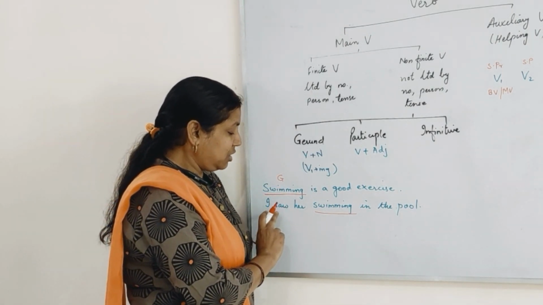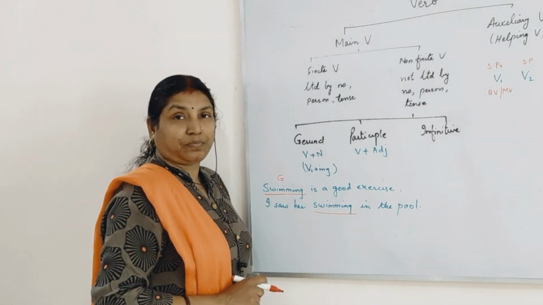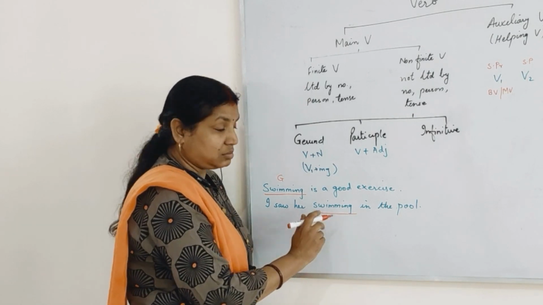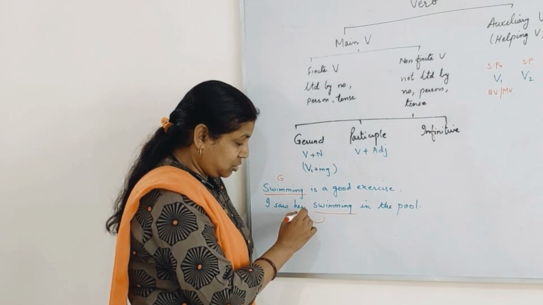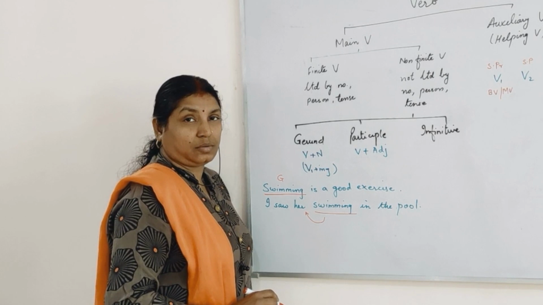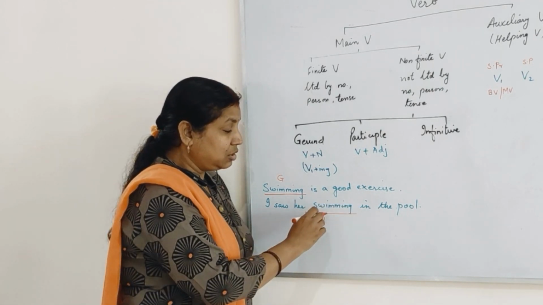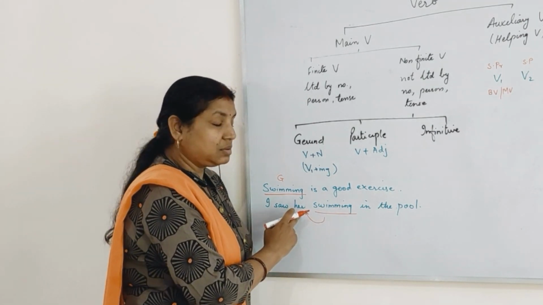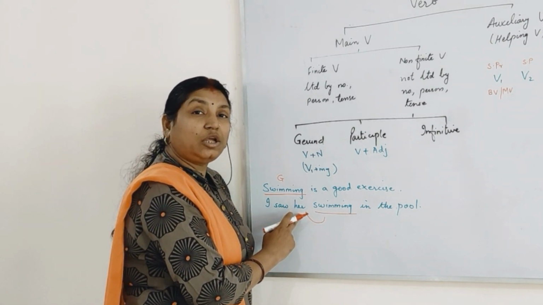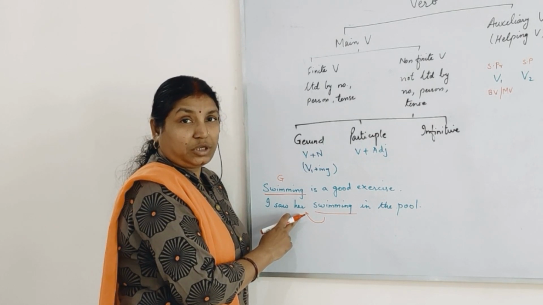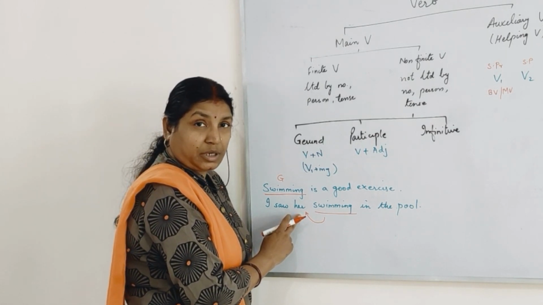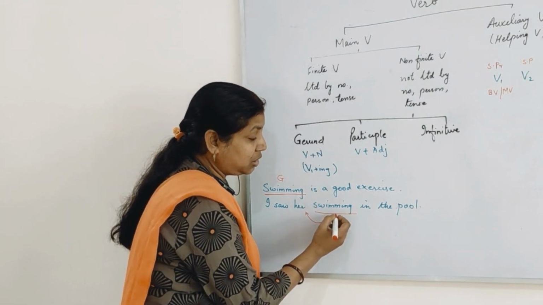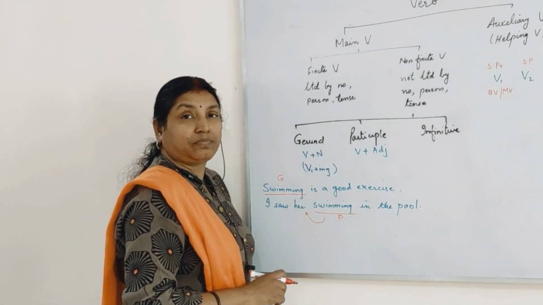Whereas if I say, I saw her swimming in the pool. Who was swimming in the pool? This lady or this girl. Here also you can see ing forms are there, and it's qualifying the object. So it's acting as an object complement describing her action. We call it a participle.